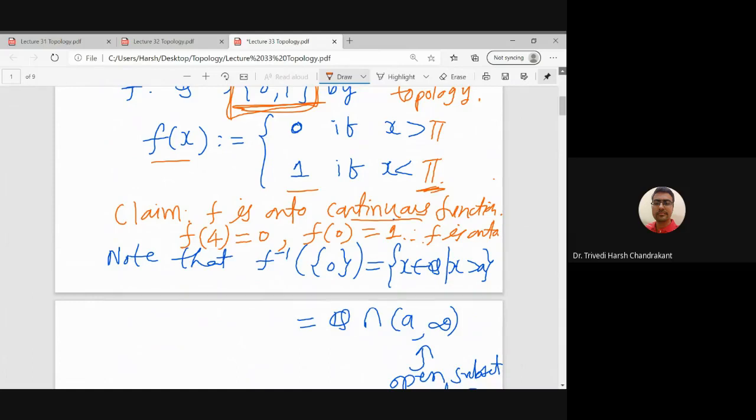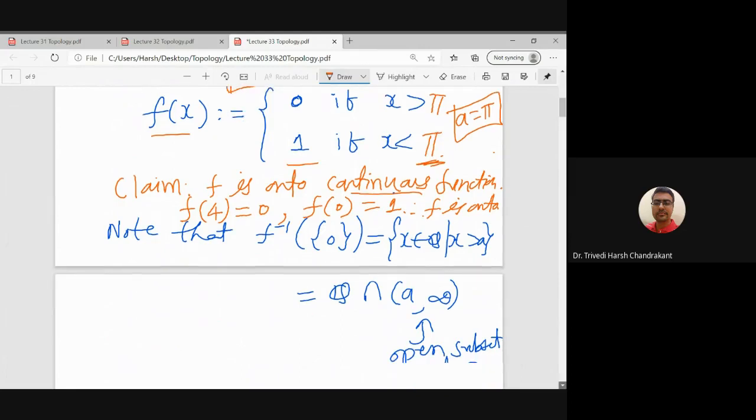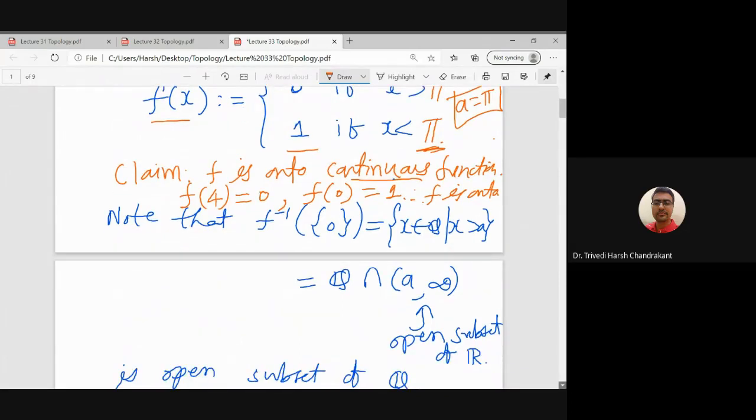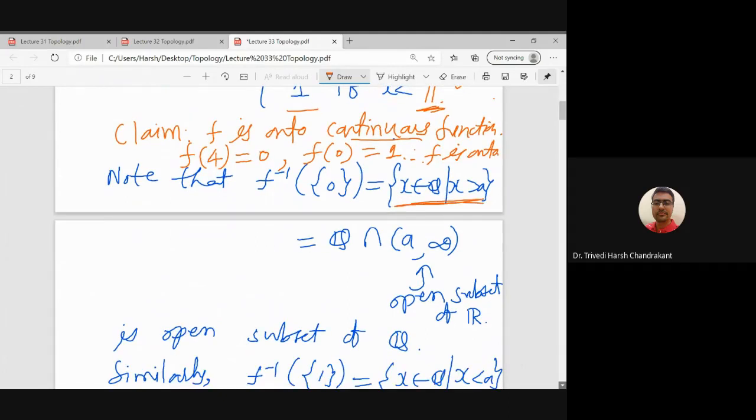So I will not change everywhere. I will just use the notation a is pi here, right? So below wherever I have written a, that means it is pi. So what is f inverse of 0? F inverse of 0 are the rational numbers which are greater than a. That means they are greater than pi. And this set now we can write as Q intersection all the numbers greater than a. That means in the interval a to infinity. Right. So this set is exactly this set as a subset of R.